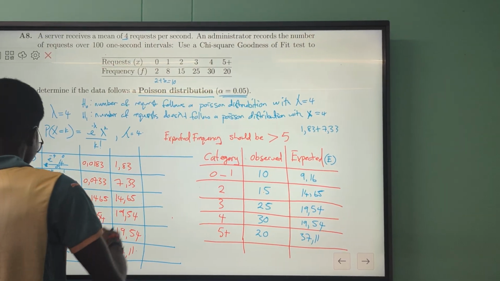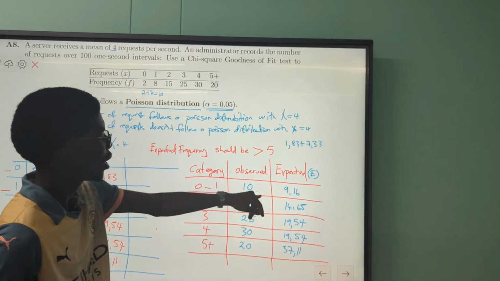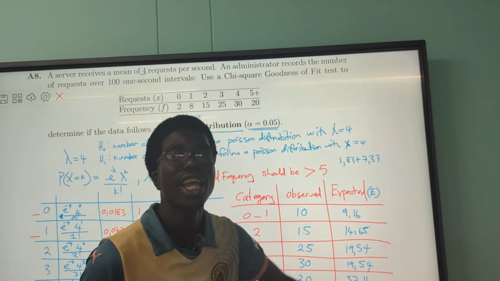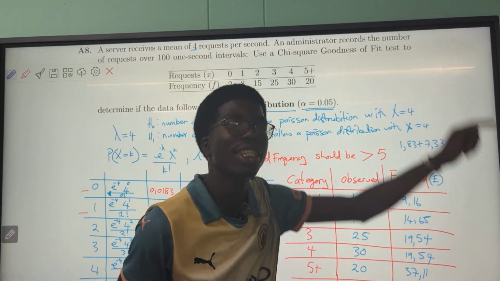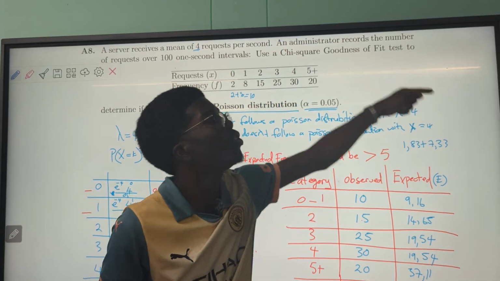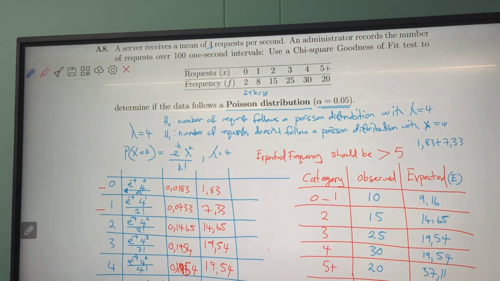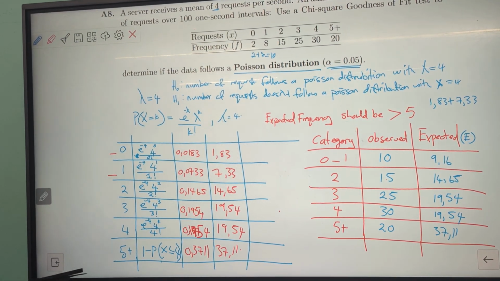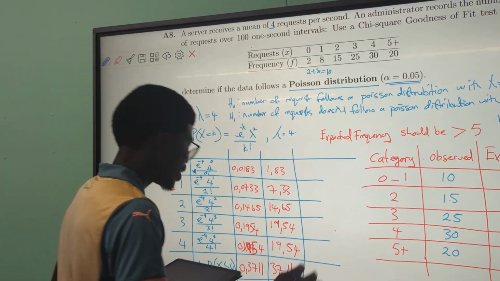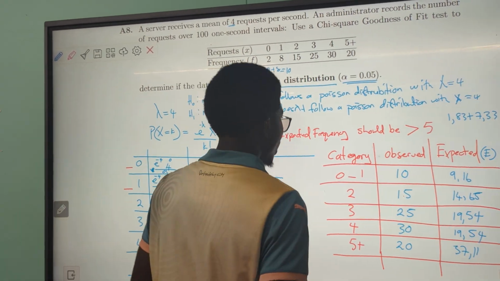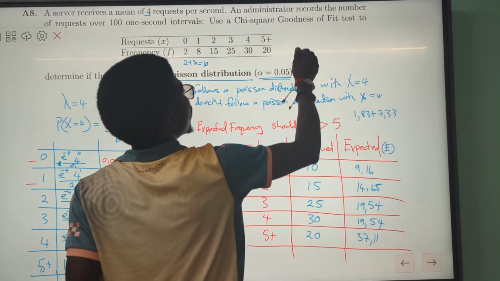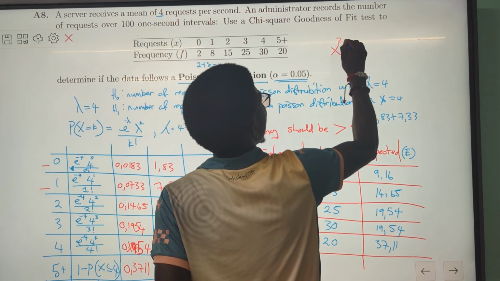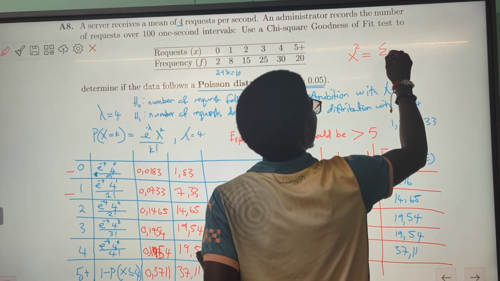Handitika after what I was so, isusu tine observed ne expected. Takuda kutsvaga the chi-square goodness of fit test. We are going to create another table. To create another table, isusu tinoziva kuti formula yekutsvaga chi-square x squared is equals to total of what?